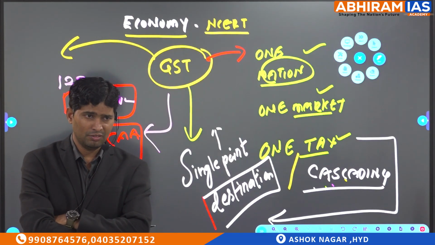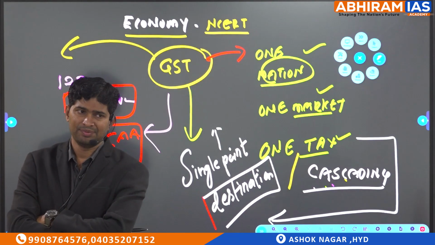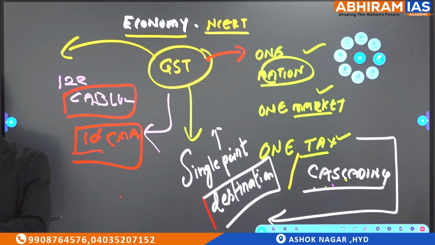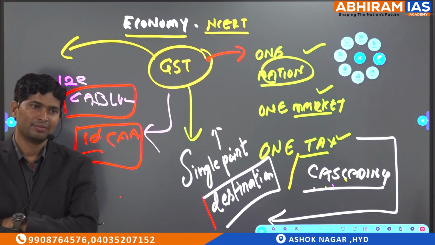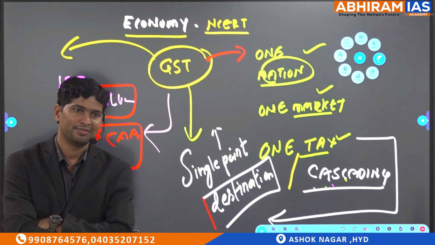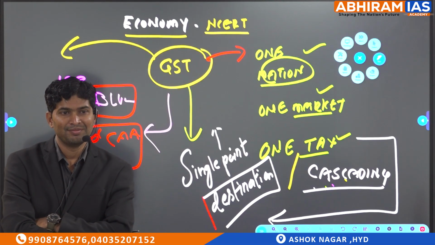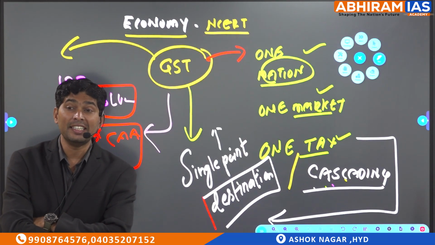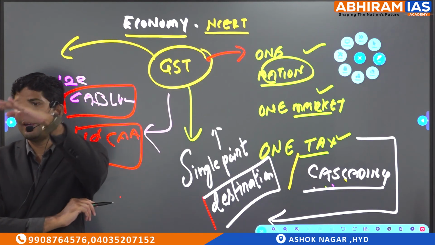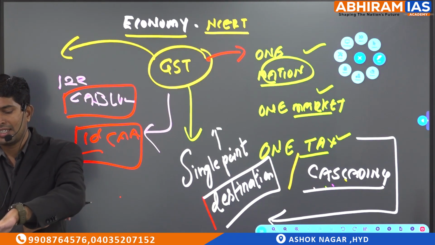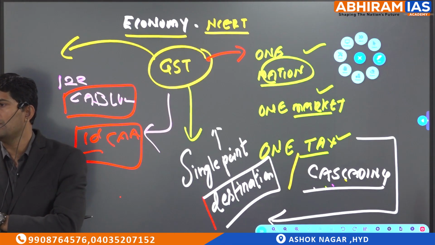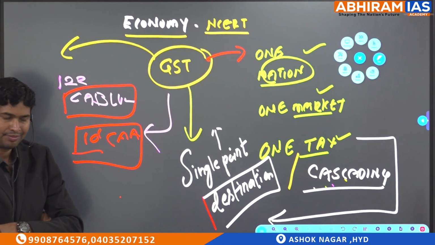So what is the benefit to you and me because of GST? How is it helpful to common people, consumers? Cascading effect got decreased. So prices came down. When prices decrease, what happens to consumption? Increases.